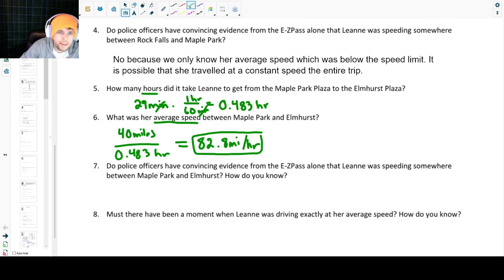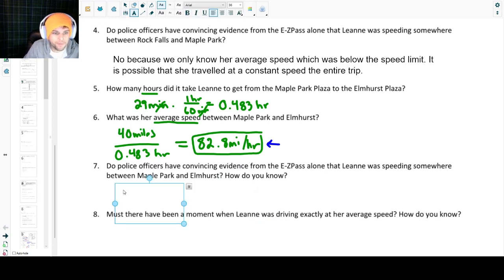Alrighty, now they've got her, right? This average speed, that's too fast. Do the police officers have convincing evidence from the easy pass alone that Leanne was speeding somewhere between Maple Park and Elmhurst? How do we know? Yes. Yes, they do.